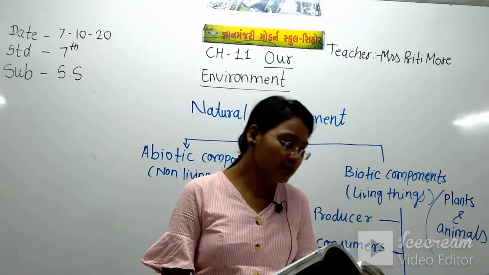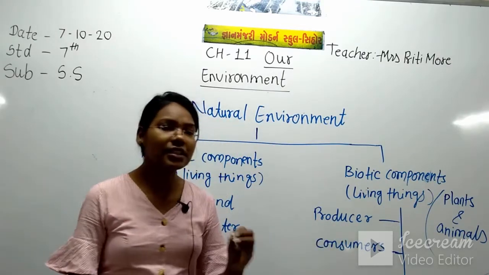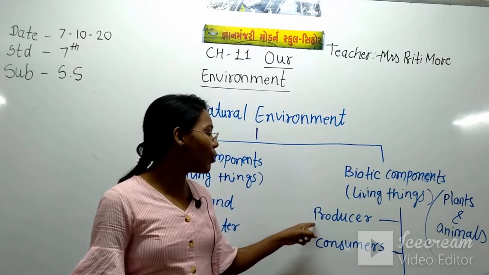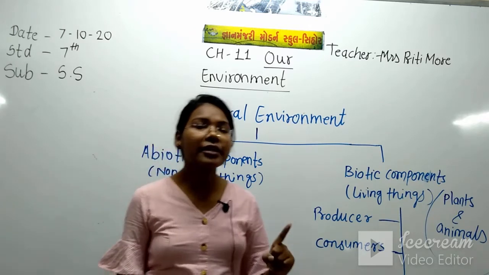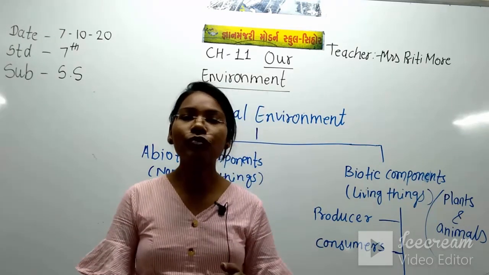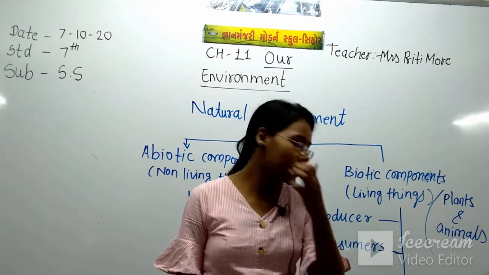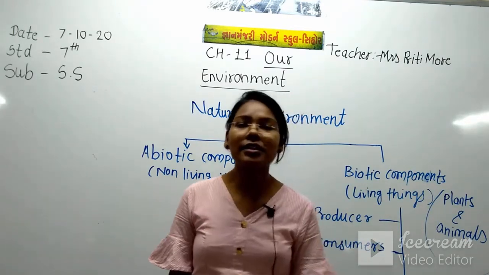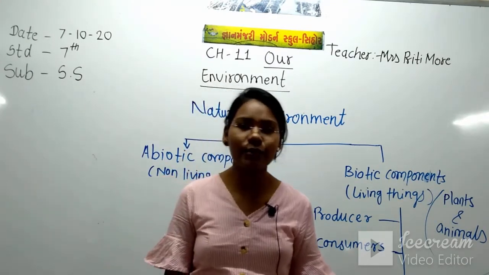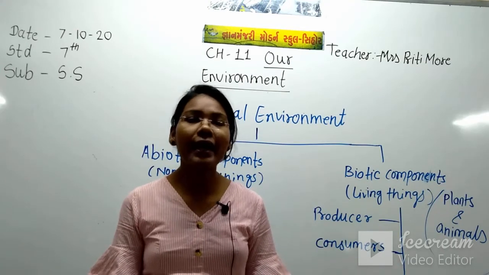So here in the producer, we have seen the things which make their own food, and the most important example of the producer is plant. Plants don't depend on another for getting the food. Plants make their own food by using water, sunlight and the gas carbon dioxide. And the consumer is the thing which depends for the food on another plant or animal. Which examples are there in the consumer? Some human beings and some animals.